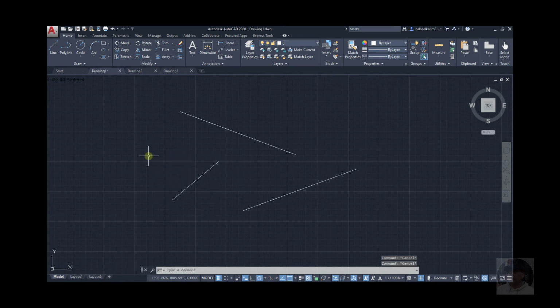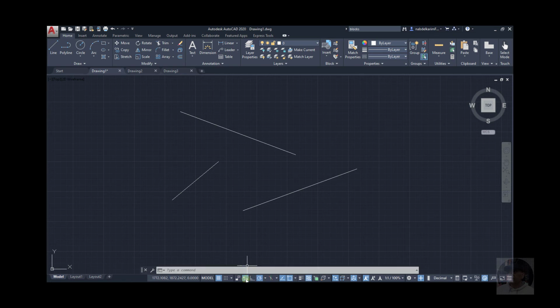This pop-up displaying the commands is the autocomplete, and you can turn it on or off from here.